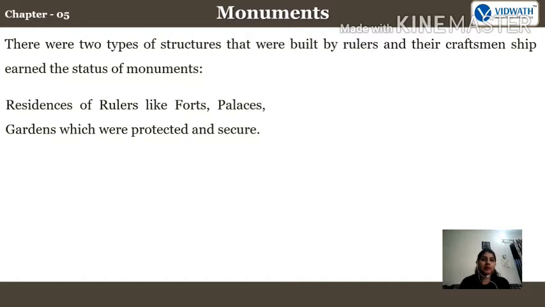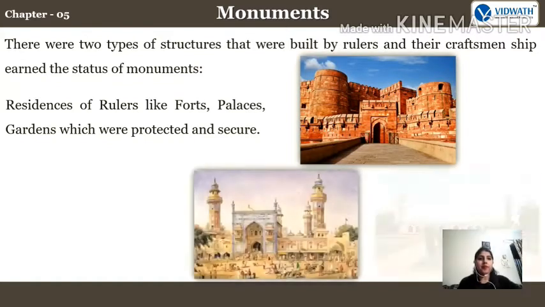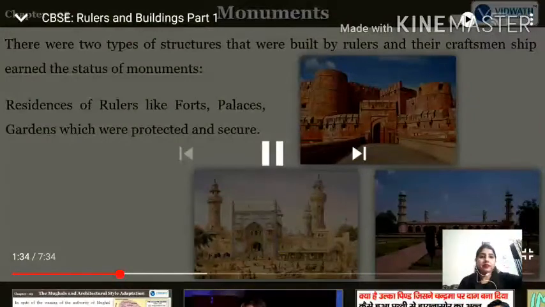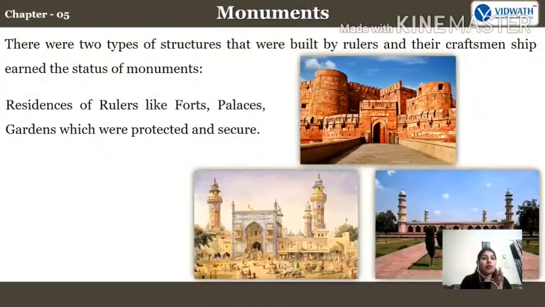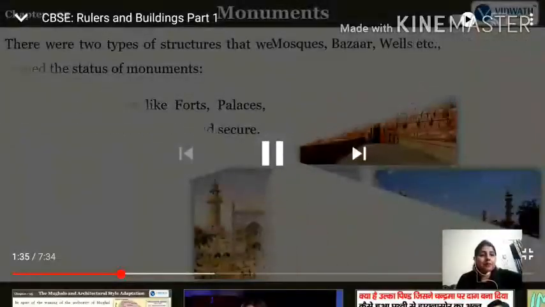Residences of rulers like forts, palaces, gardens which were protected and secure. So there were basically two kinds of monuments which were built during that time. First one is their forts, their palaces, where the people could sit or where they were safe, fine. If anyone attacks, definitely they are going to attack the temples first and the mosques first and different worship places first. The forts, you understand, and the palaces, gardens which were protected and secure.